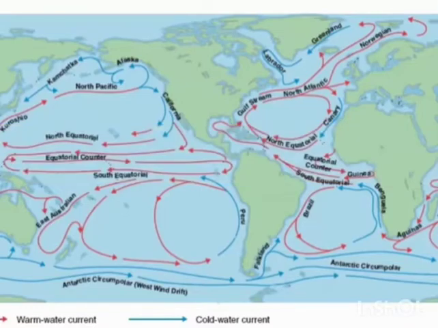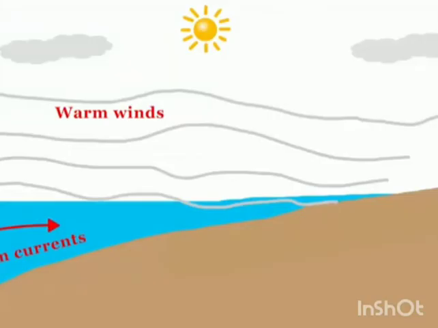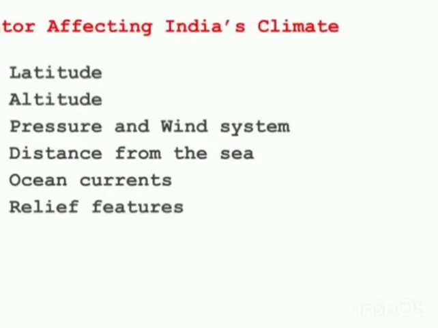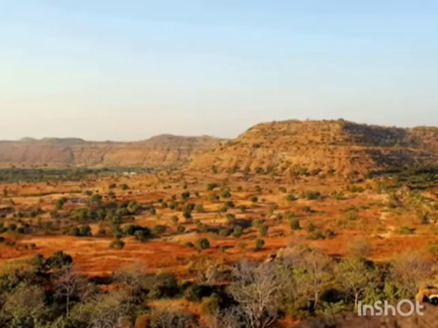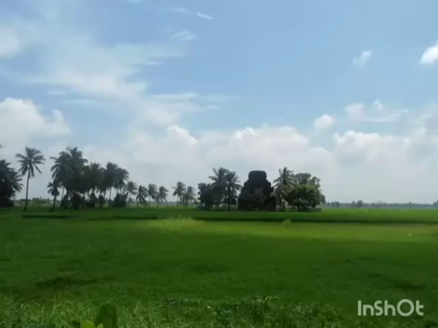So the theory is these warm and cold currents influence the local winds of the nearby landmass and cause change in the climatic condition. For example, with warm currents, the landmass faces warm and humid climate. And the last factor is relief features. In geography, the meaning of relief is typical high and low lying areas like mountains, plateau, plain, deserts, etc.